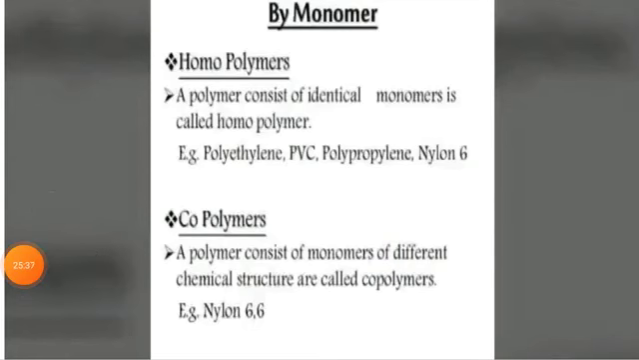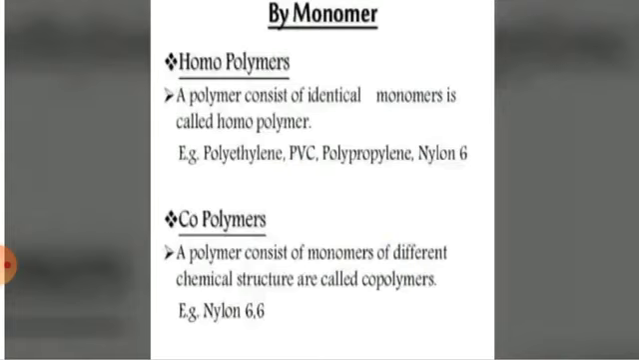The next classification is based on type of monomers. Here the polymerization process takes place by monomers. One monomer is linked to another monomer. So here, homopolymer: homo means same. Here only one type of repeating unit will be there, meaning a polymer will consist of identical monomers. Here the monomer will be the same.